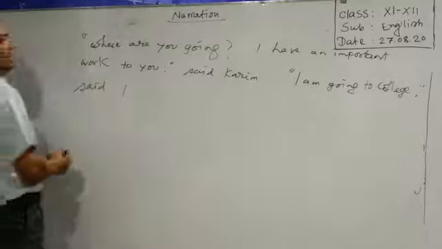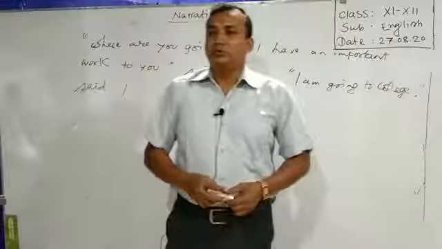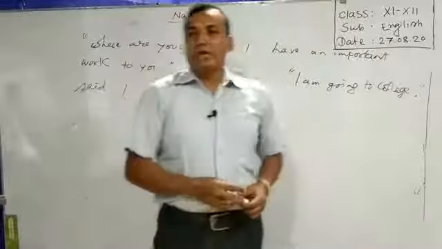So, in such a way, we find passage narration. What do you have to do first? We have to search for the speaker and listener first. Where are you going? I have an important work to you, said Karim.